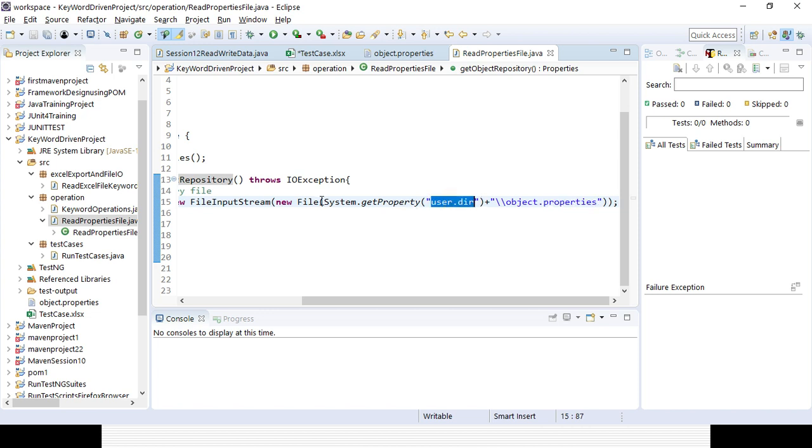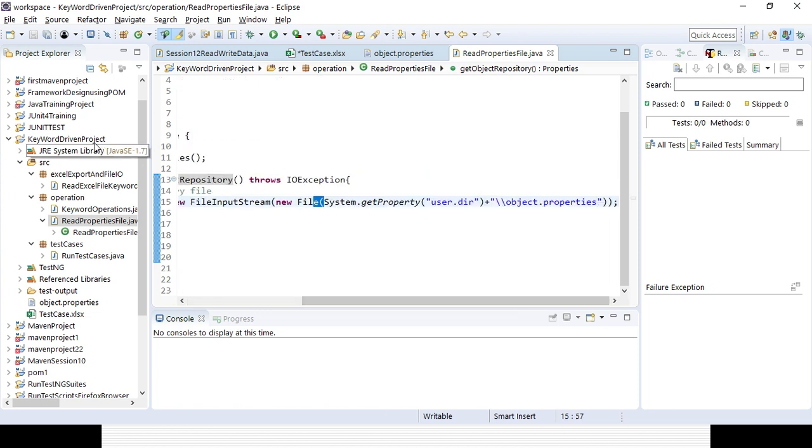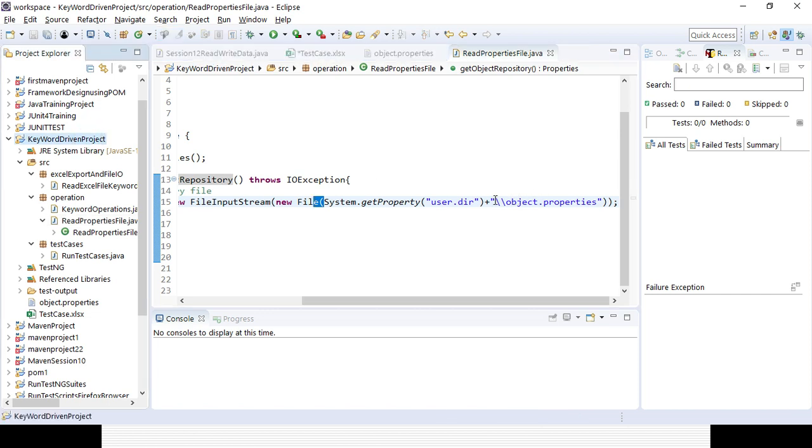With the help of System.getProperty user.directory, you can directly read the project path. And after that, I have added the additional path, which is object.properties. So in case it is available in your project, with the help of System.getProperty user.directory, you can directly go to the project. Okay.